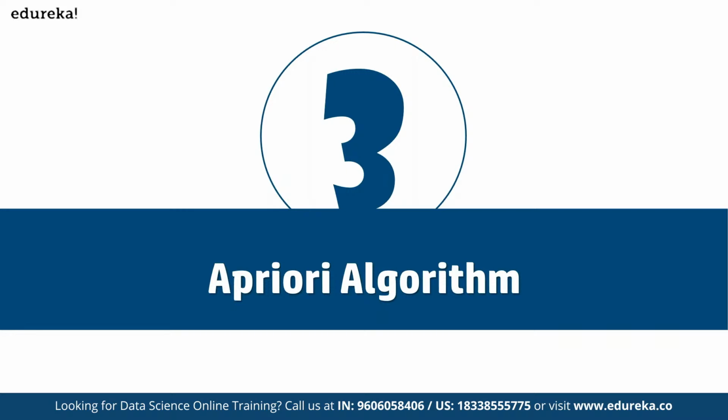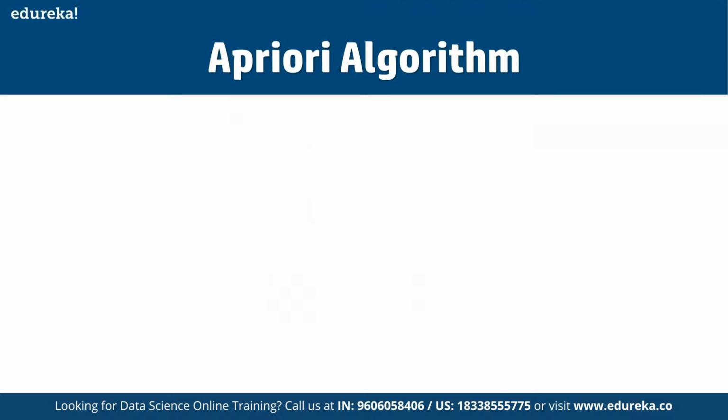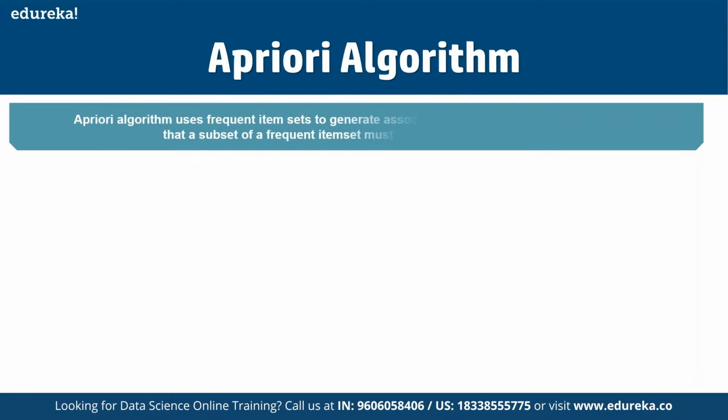All right, so now let's go further into the apriori algorithm. The apriori algorithm uses frequent item sets to generate the association rules. It is based on the concept that a subset of a frequent item set must also be a frequent item set.